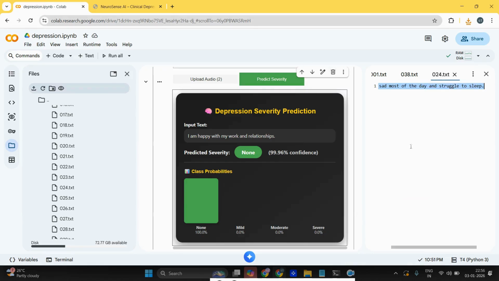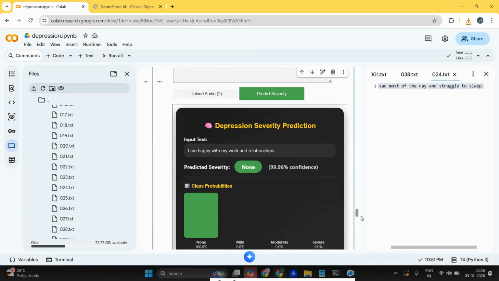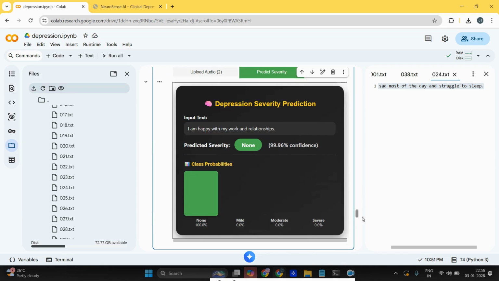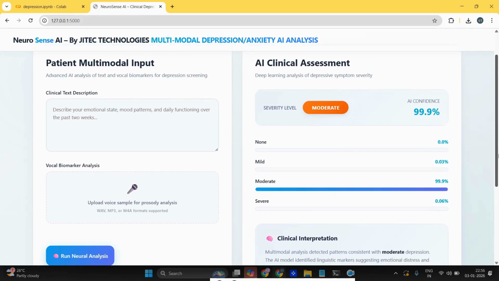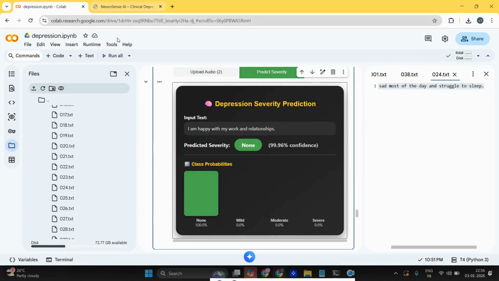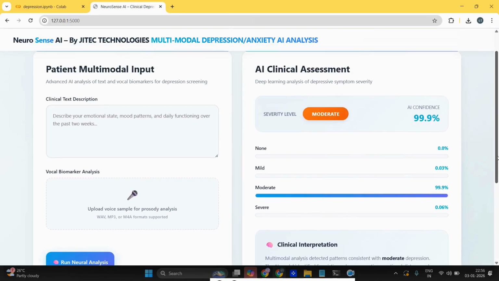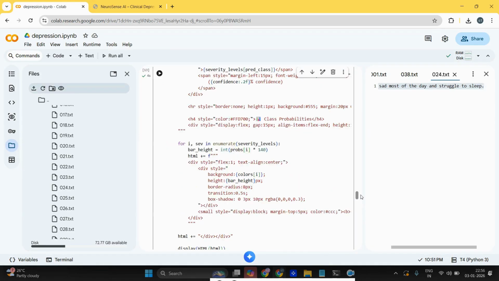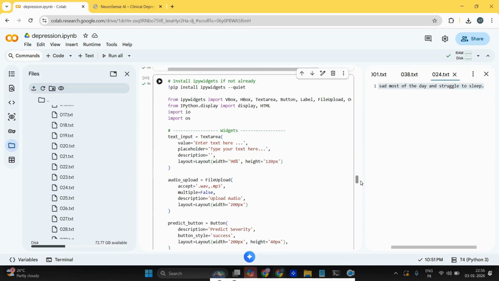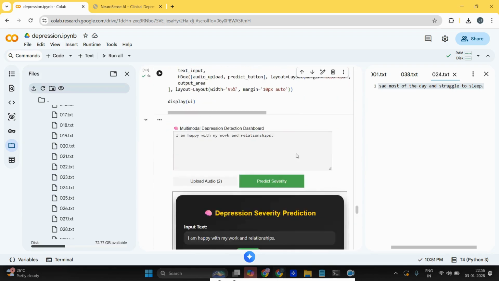Like that we can use it for any kind of audio and text. If you want to, we can use only audio or only text. In future we can also add video, so we'll be speaking in the video and it automatically analyzes the depression levels. So these are the things I want to show today. I hope you understood. We also have the code, and I'm uploading the code there. If you have any other doubt, you can ask me and you can contact me. Okay, thank you. Thanks for watching.